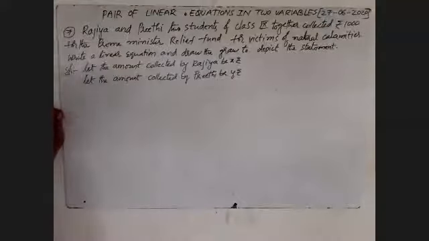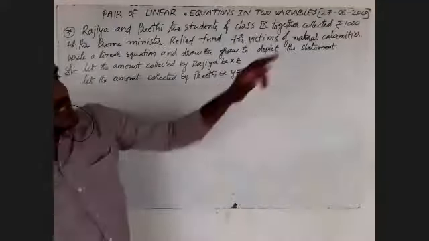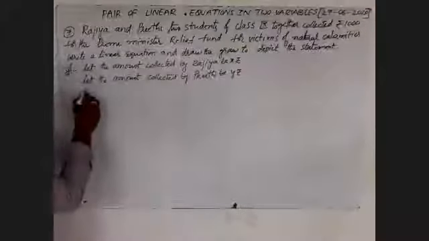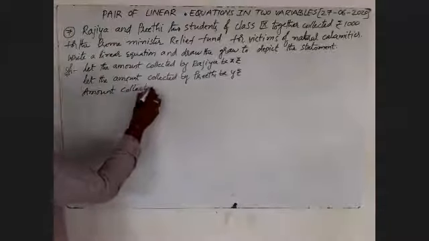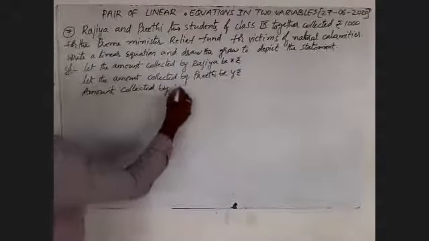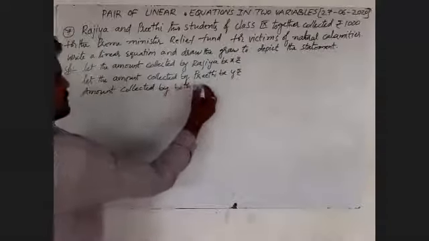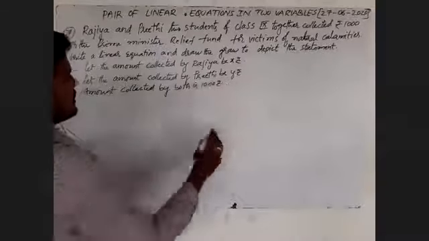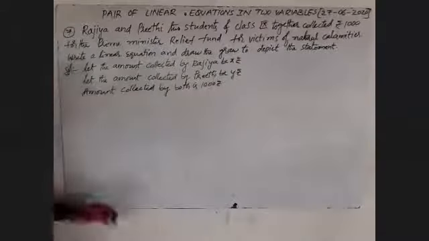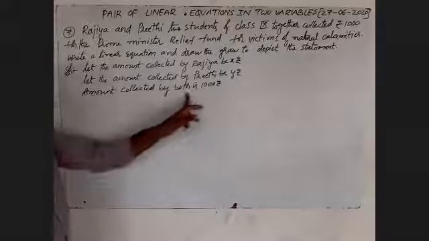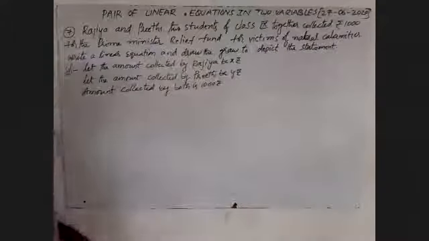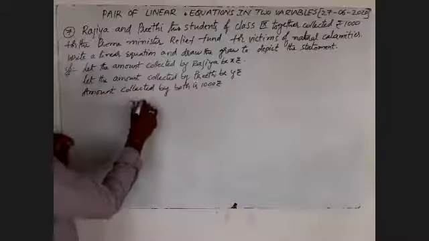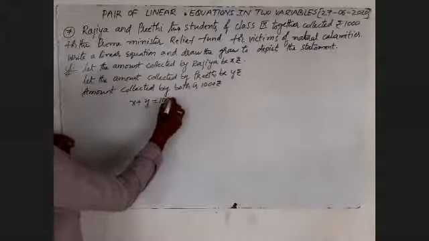By the given problem, the amount collected by both is 1,000 rupees. Amount collected by both means the amount collected by Razia and the amount collected by Preeti. That we have to write: x plus y will become 1,000.